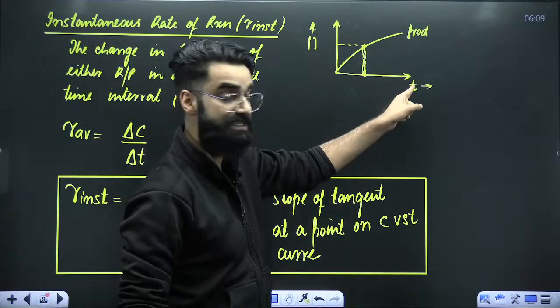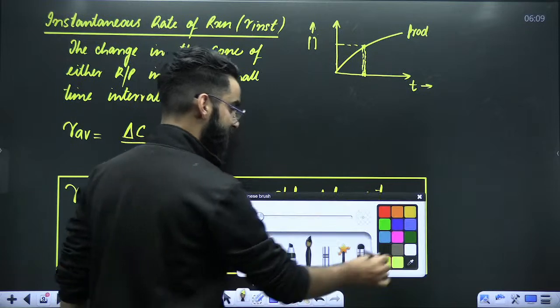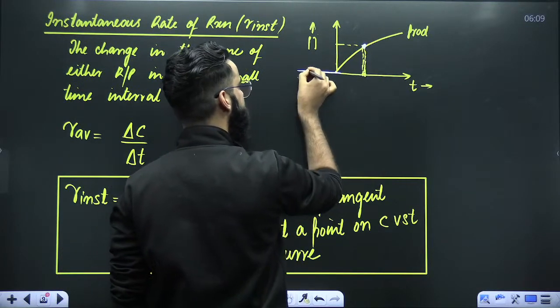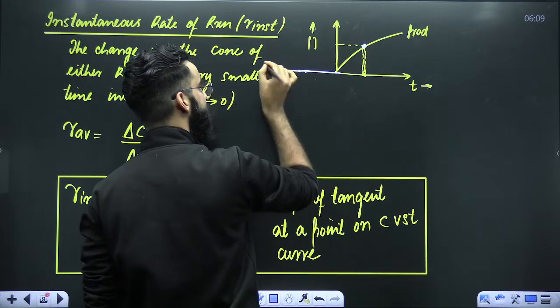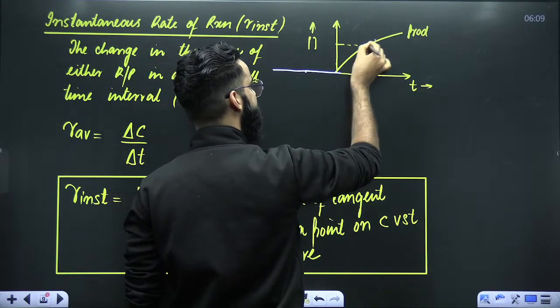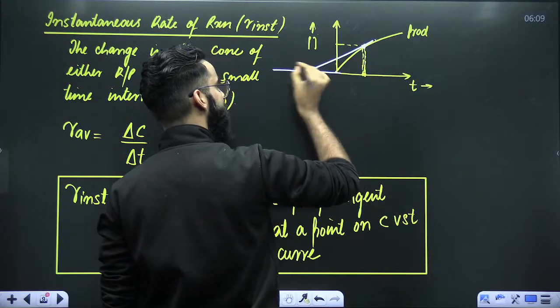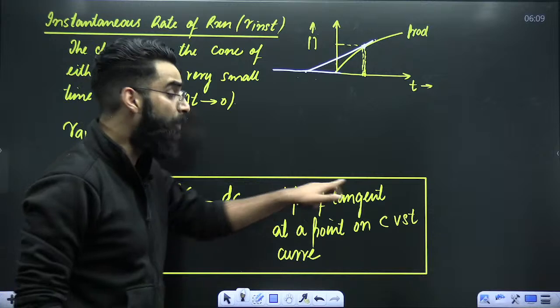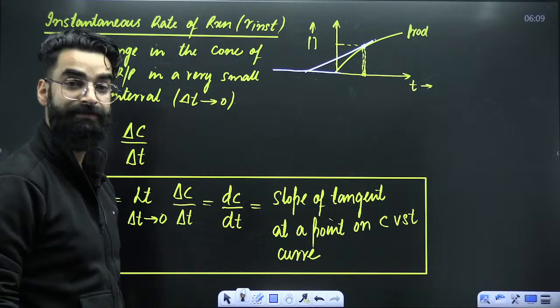This is the concentration versus time curve. At this particular point, you'll be drawing a tangent. How do you calculate the slope of the tangent?